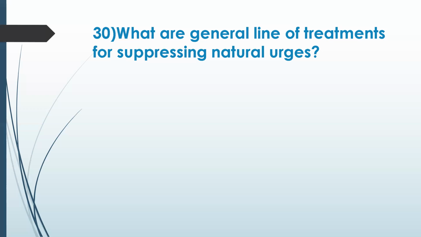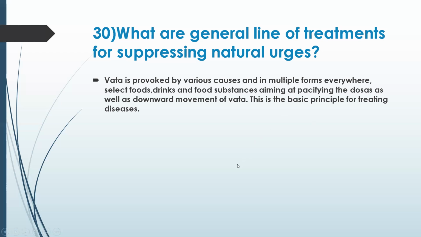Okay, so this is a general line of treatment, and Vata dosha is more predominant. So all the treatments should be aimed at the downward movement of Vata. This is the basic principle of treating natural urges or diseases. One way of keeping the Vata down is by Abhyanga.